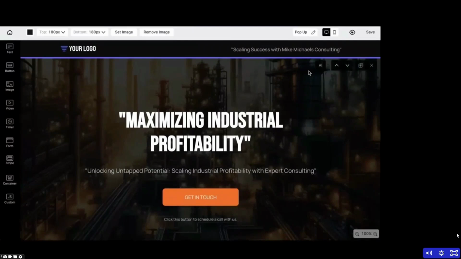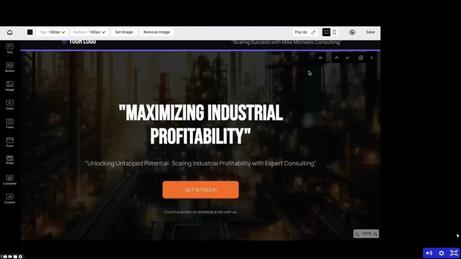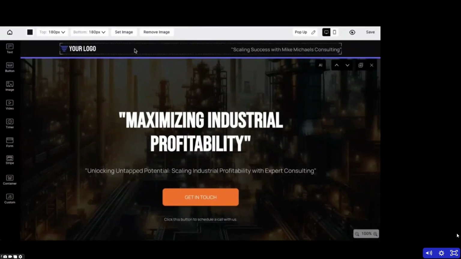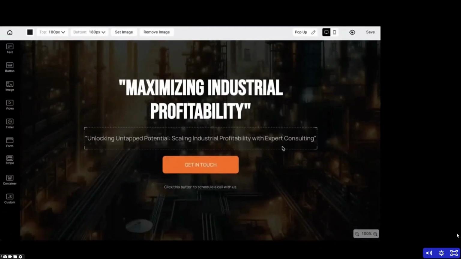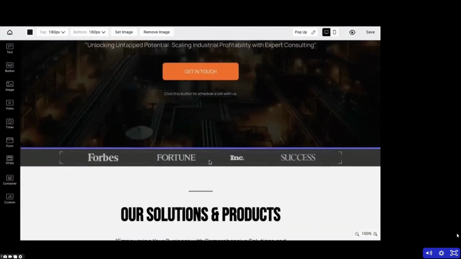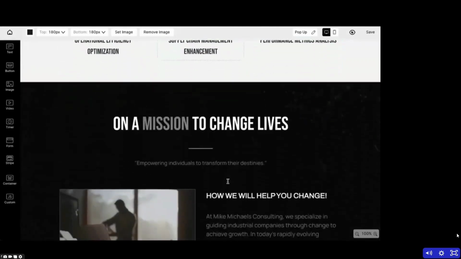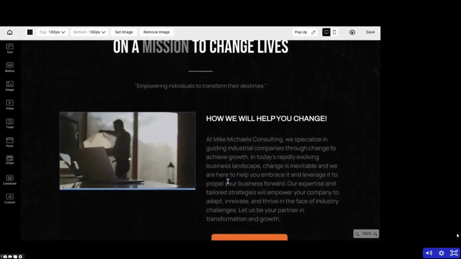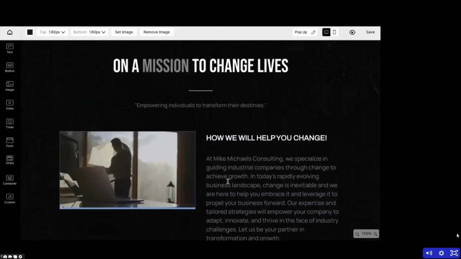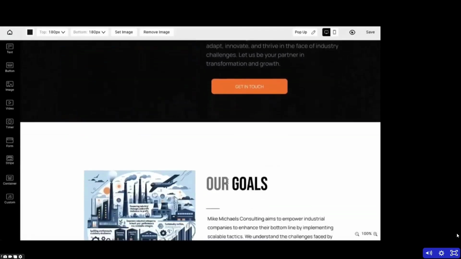Awesome. So here we have a homepage that looks fantastic. Look at this. We have the industrial complex in the background. Of course, we can switch out, have his logo here. We have maximizing industrial profitability. We have the places he's been featured, and we have how we increase operational efficiency, supply chain management, and more. Of course, I didn't come up with any of that. That was automatically done. We can throw our video in here if we have one of him as well.